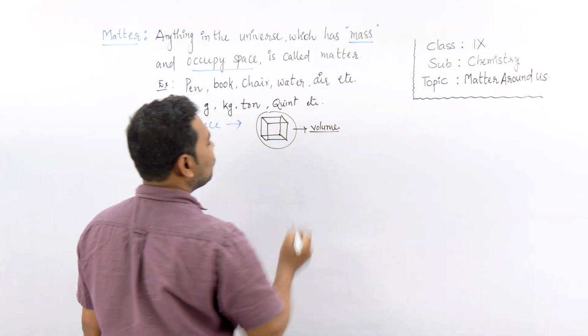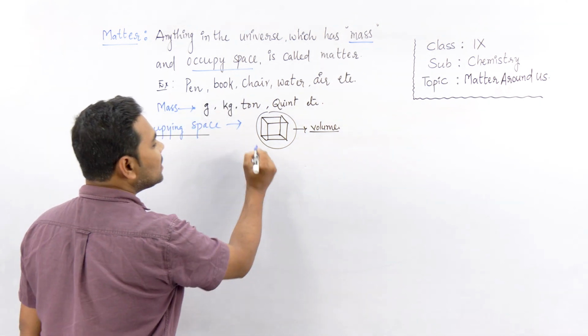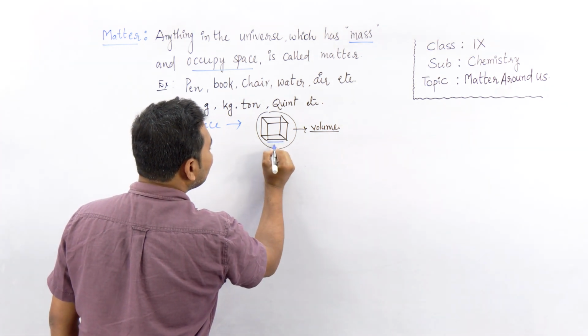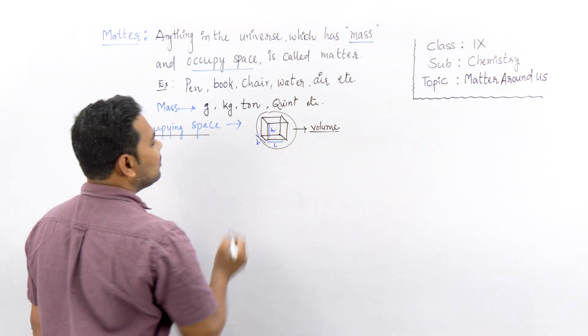For expressing volume, we consider all three dimensions: the length, the breadth, and the height.